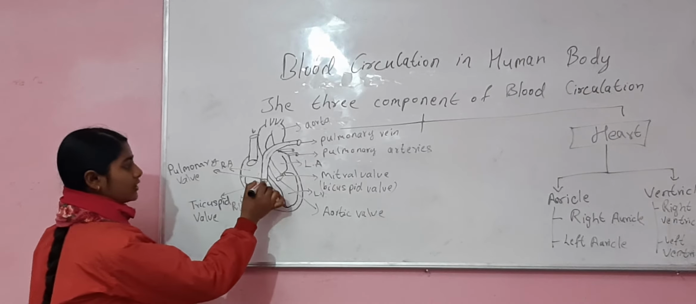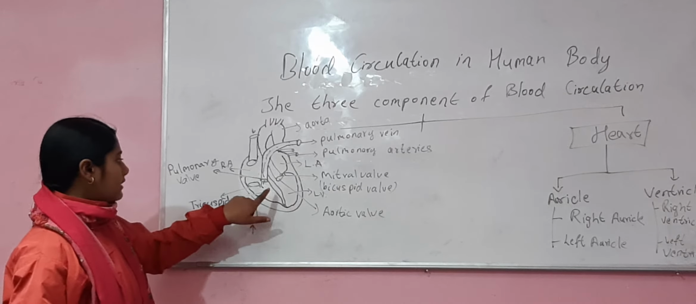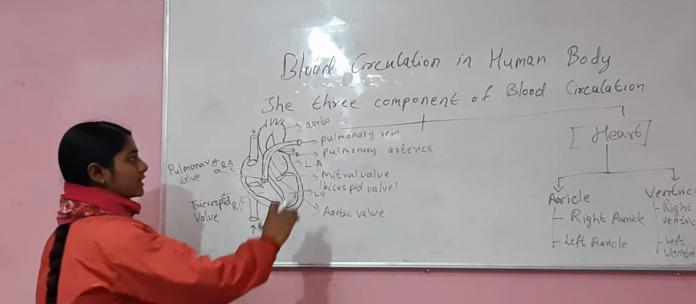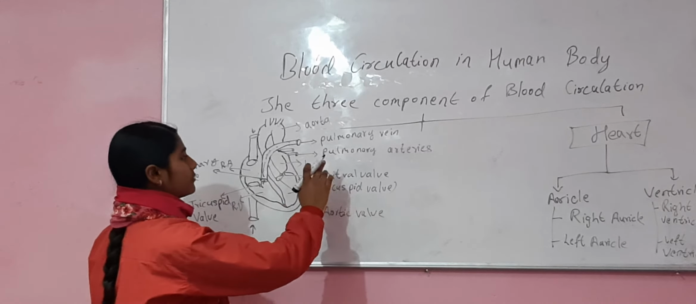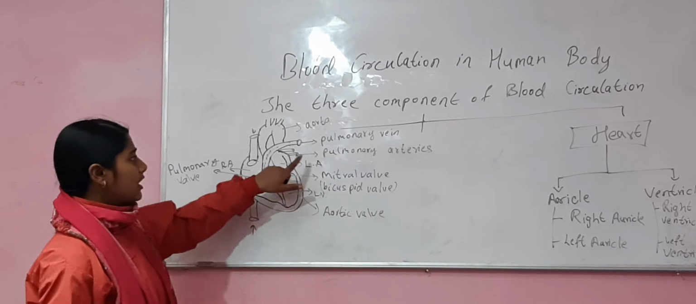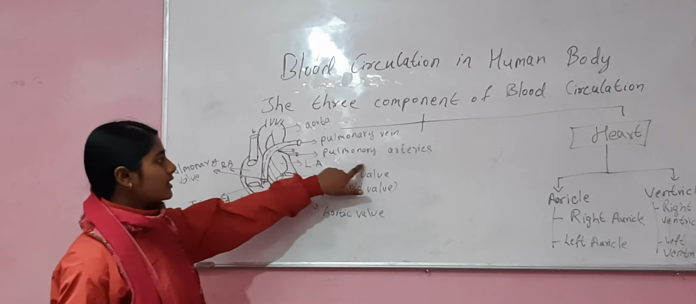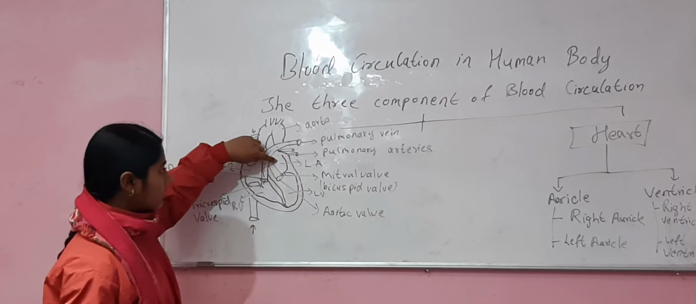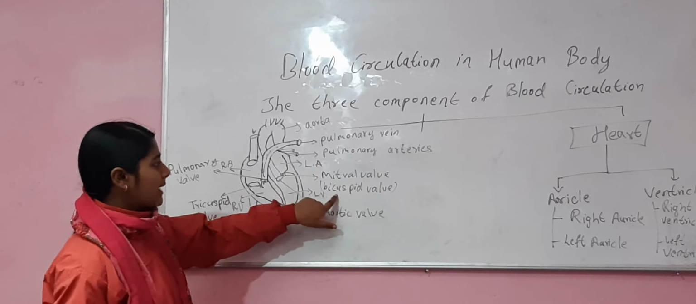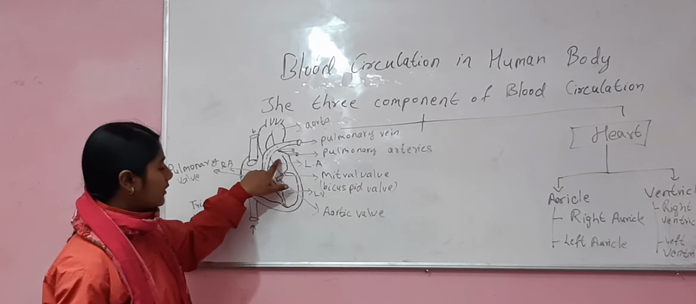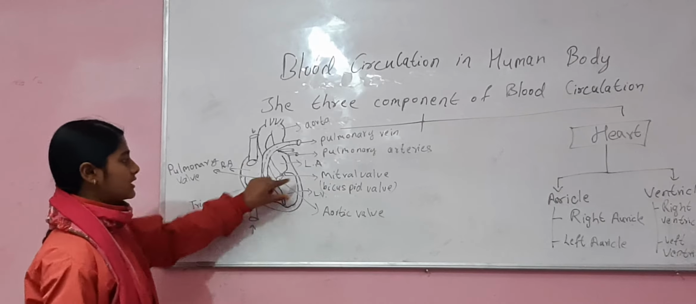pulmonary valve. The pulmonary valve carries the impure blood from the right ventricle to the lungs, and after oxygenation, when the impure blood becomes pure, the pure blood from the pulmonary veins gets into the left auricle. When the heart contracts, the mitral valve or bicuspid valve opens, and all the pure blood from the left auricle comes into the left ventricle.